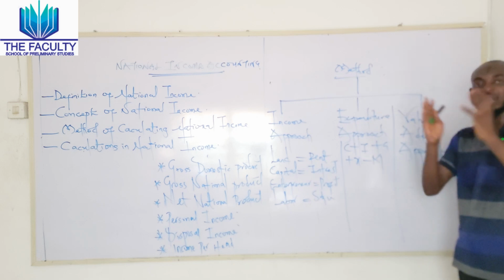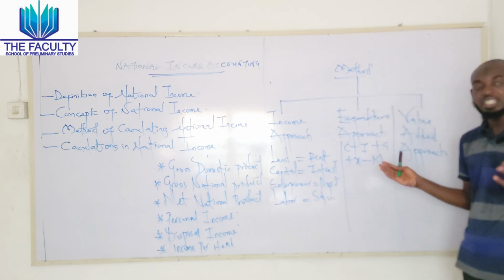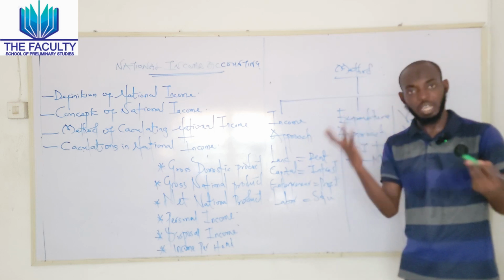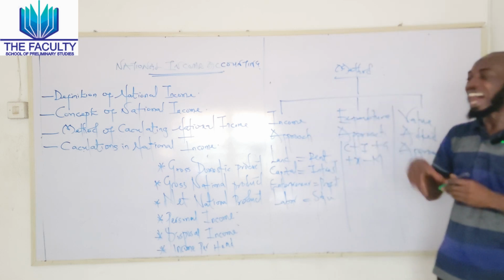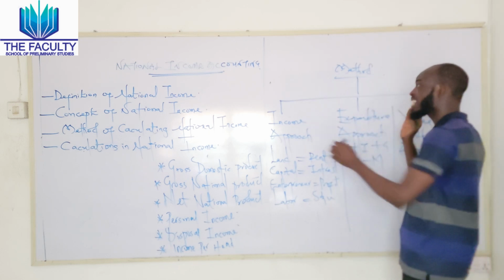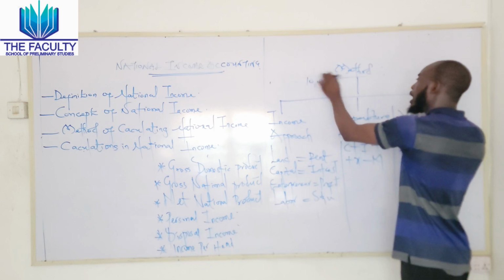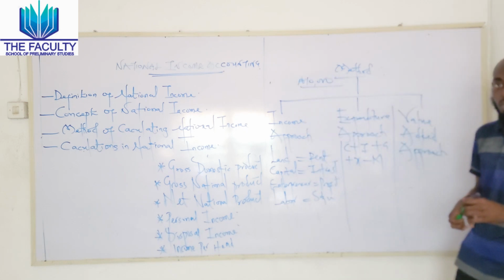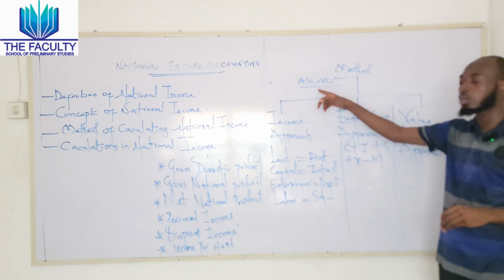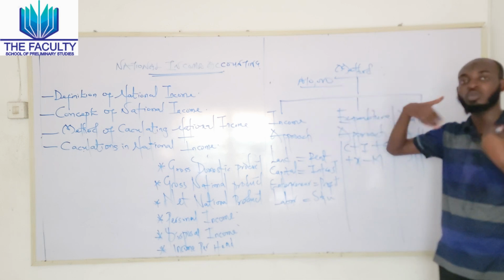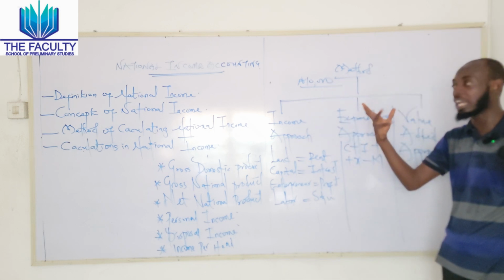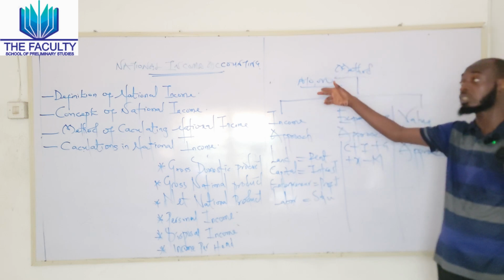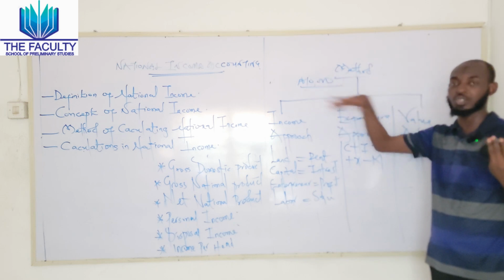But when talking about the value added approach, the reason we make use of it is not to record some transactions twice. Let's take for instance, you bought a commodity from an organization, maybe a bicycle, and the bicycle costs 10,000 naira. It has been stated to you that the price includes repair. So whenever you want to repair it, maybe within 1 year, you can come back because the amount has been included in that 10,000 naira.